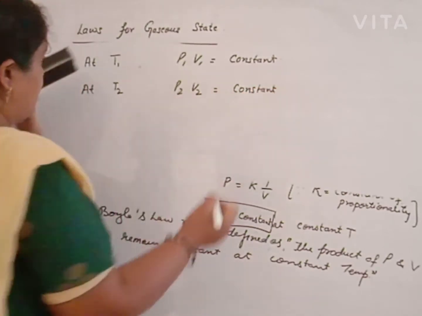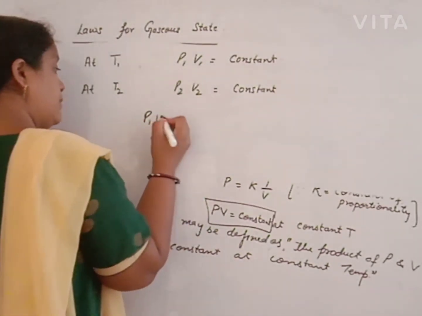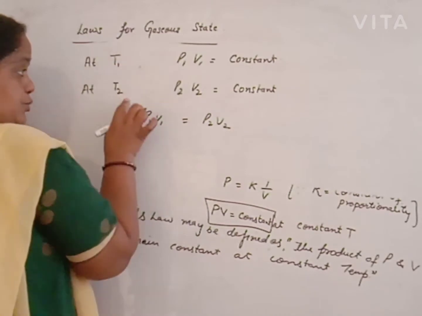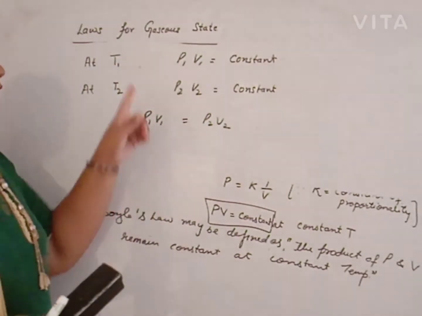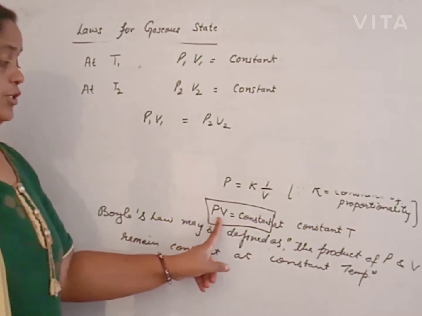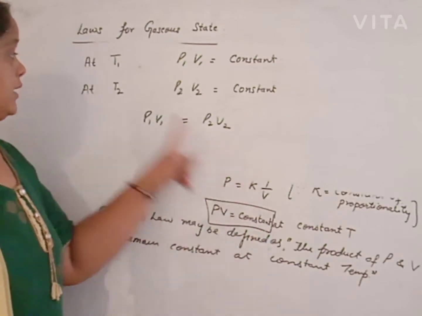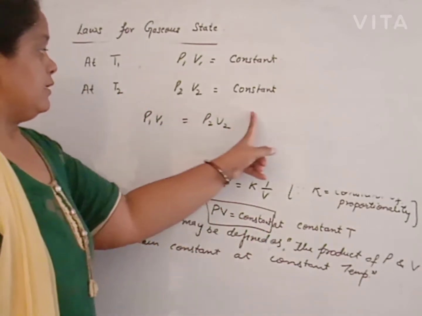Since both are the same, P1 V1 is equal to P2 V2, because we defined that the product of pressure and volume remains constant at constant temperature. So we can write it like this.